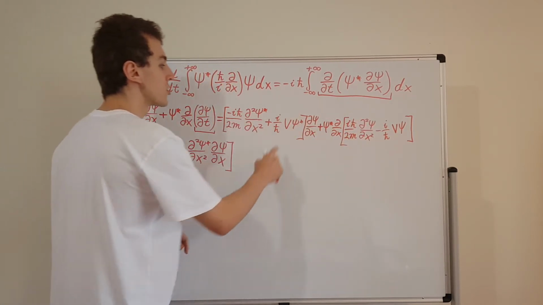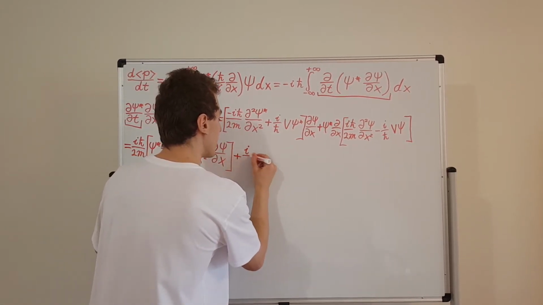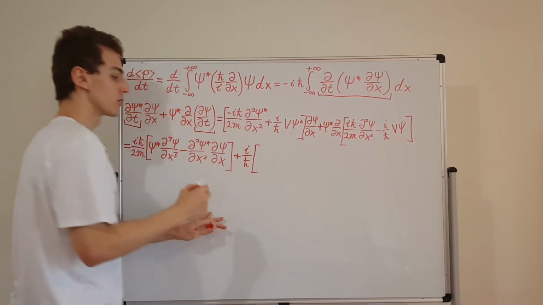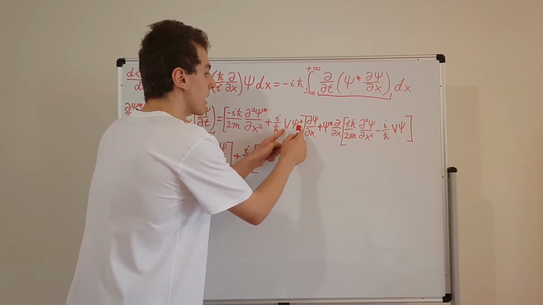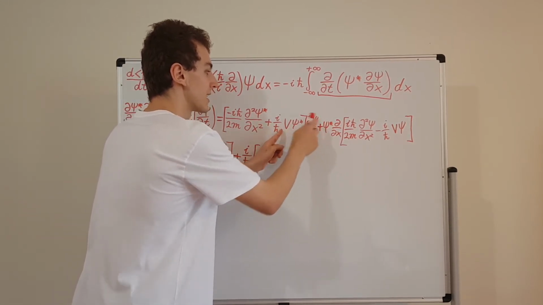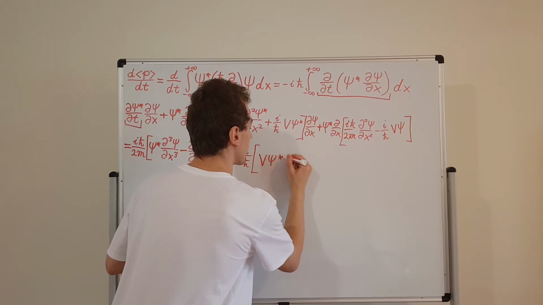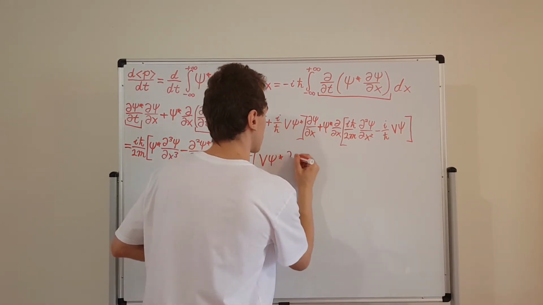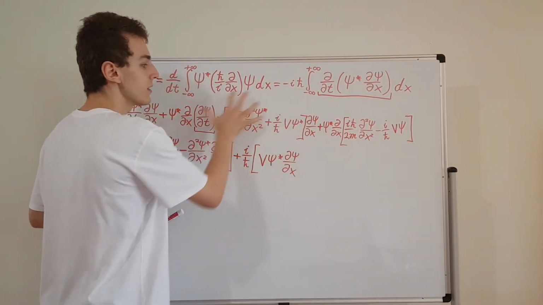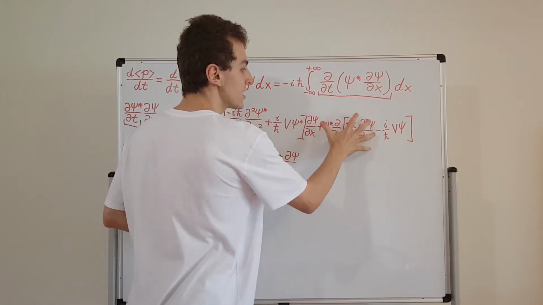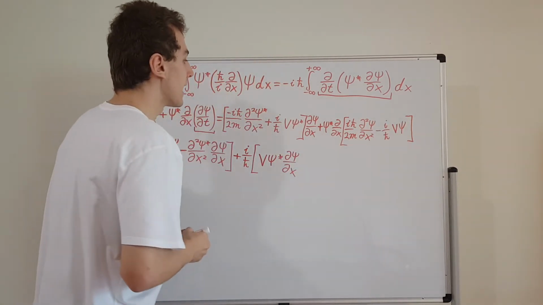Now let's take care of all the terms with i over ħ. So we'll group together all the guys that have i over ħ, and I'm going to put them in this little square bracket. So what has i over ħ? Well, we have this term over here. That's going to have a V, psi star, and a derivative with respect to x of psi. So I'll go ahead and write that over here. We're going to have V psi star, and then this guy, the partial derivative of psi with respect to x. And that's it for this part. So that's taken care of everything on this left side over here. We've also taken care of this one, and all that we have left is this guy over here. So let's go ahead and write that guy out.